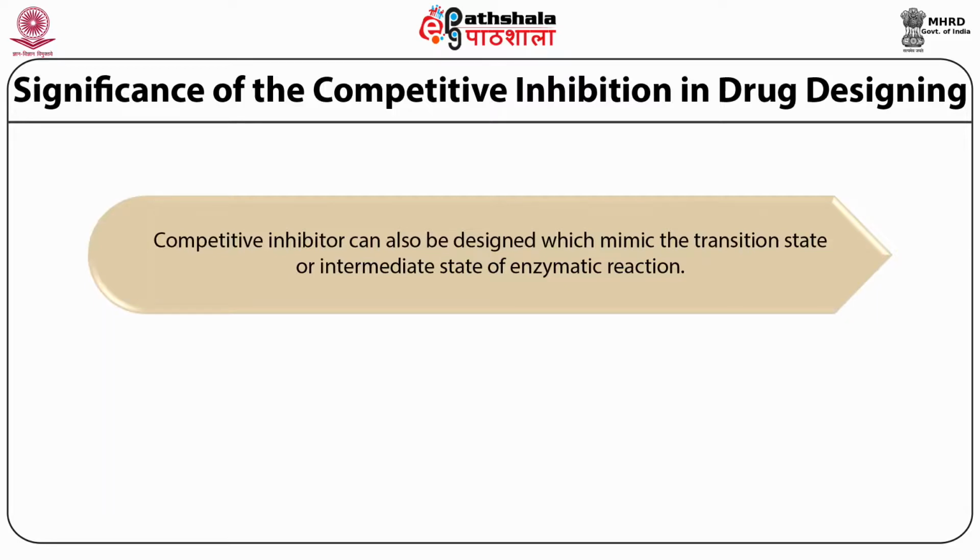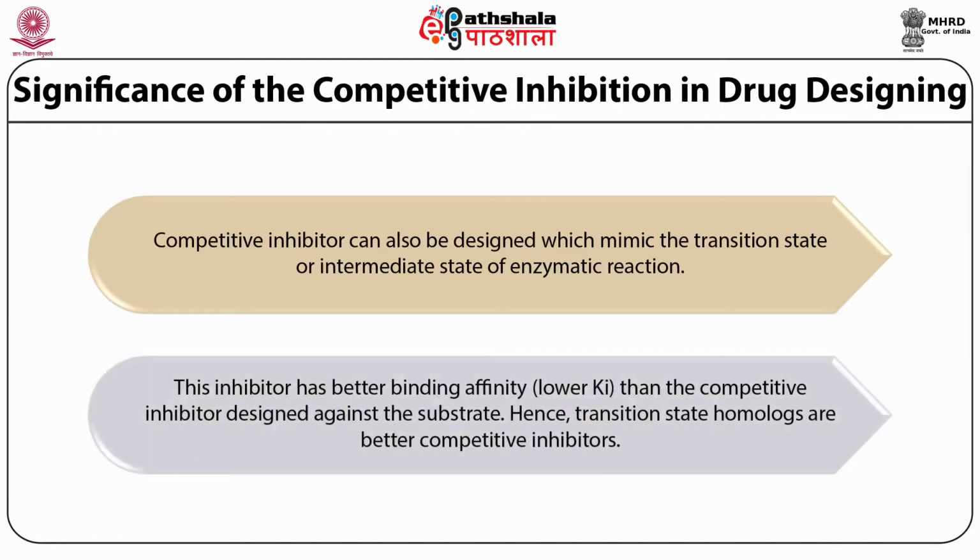Because of its higher binding affinity with the enzyme, the transition state analog has a low Ki. In other words, you can say that they have a lower Ki, therefore they have better binding affinity than the substrate. Therefore, when we are talking about in silico drug designing or in vitro drug designing, they all are very important when you are designing a drug based on the transition state analog.